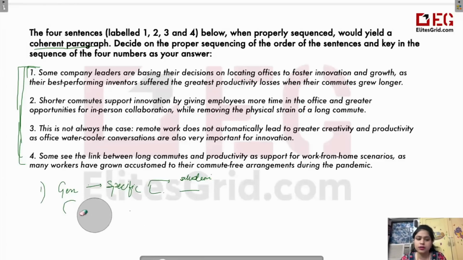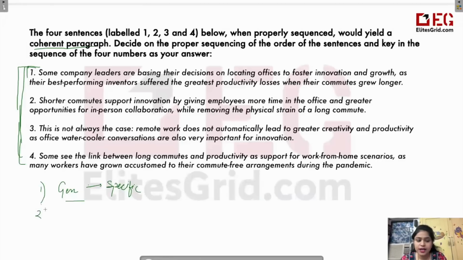Normally, the passage, or the paragraph that you have to make, will begin with a general statement. We go from general towards specific, right? For example, we have discussed an example in previous video as well. Like we talked about vehicles first. And then later on, we talked about a specific type of vehicle, like electrical vehicles. So this is how we normally move most of the time.